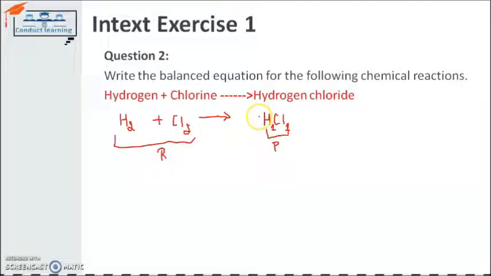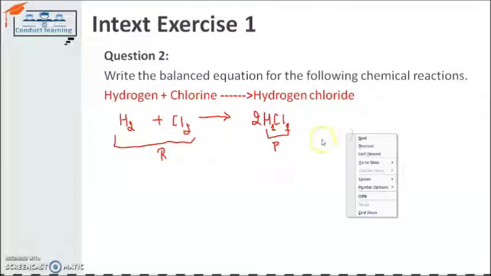So if I write 2 in front of HCl, it will make the mass equal on the reactant and product sides of this chemical equation. For hydrogen there is 2, and for chlorine there is 2. In this way, hydrogen and chlorine both get balanced in the chemical reaction.